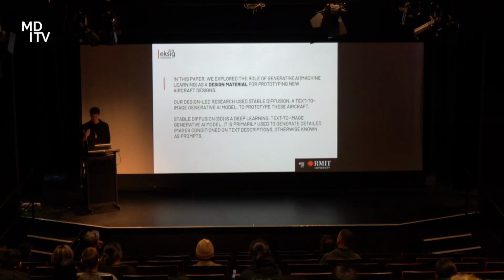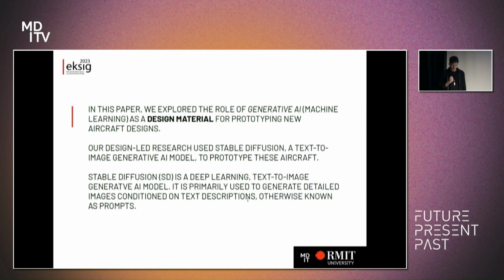In this paper, we're exploring the role of generative AI as a design material for prototyping new aircraft designs. Our design-led research used Stable Diffusion, which was a text-to-image generator, which I'm sure most of you have probably heard of now, but at the time it was not something that many people had heard of, to prototype these aircraft. Stable Diffusion is a deep learning text-to-image generative AI model. It is primarily used to generate detailed images conditioned on text descriptions, otherwise known as prompts.